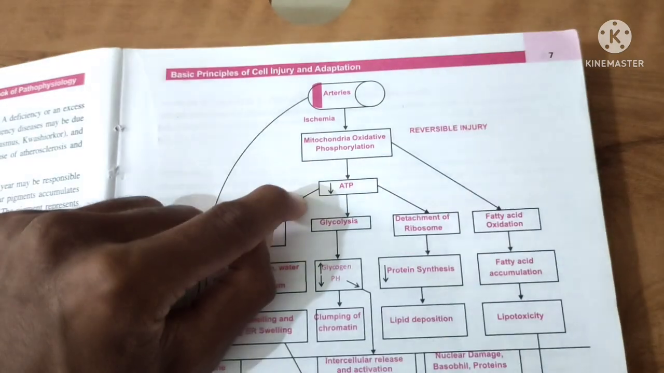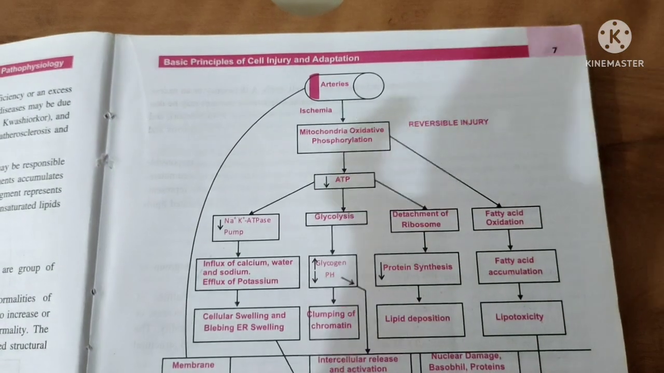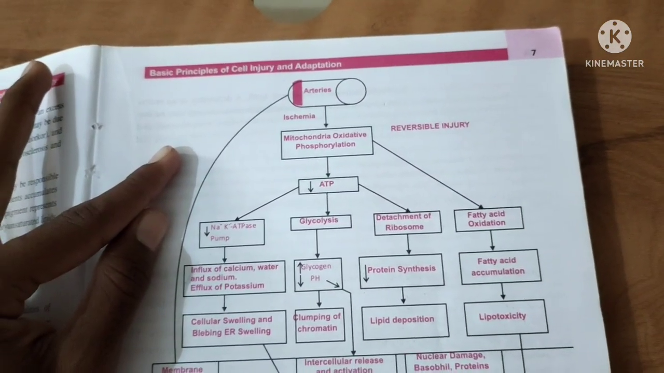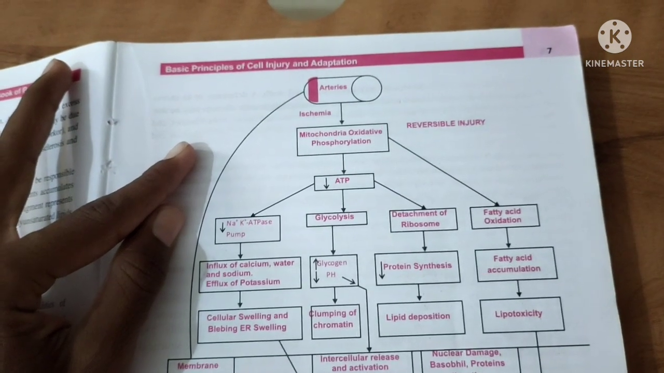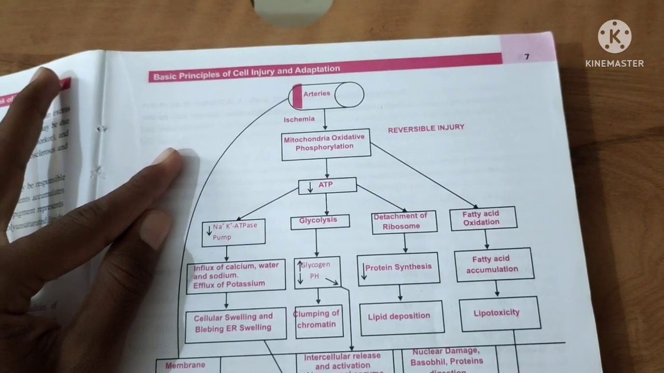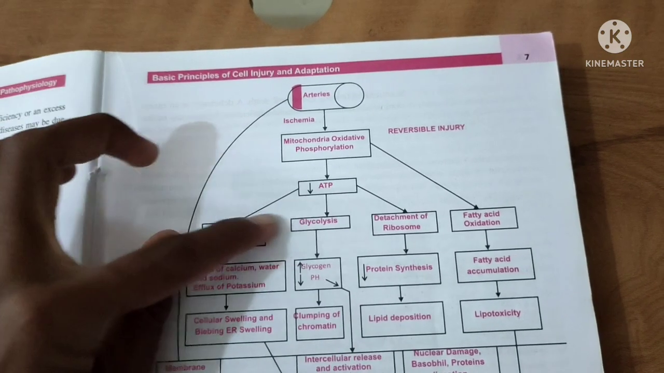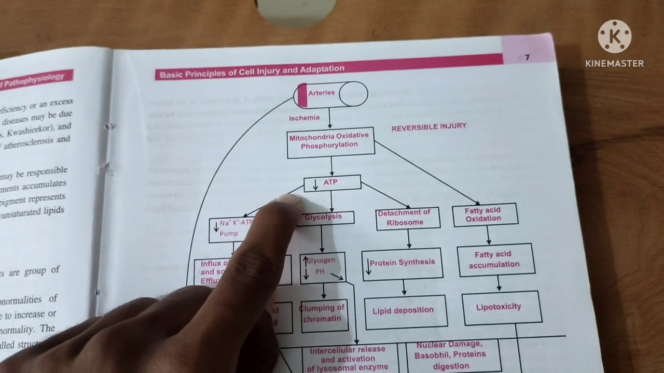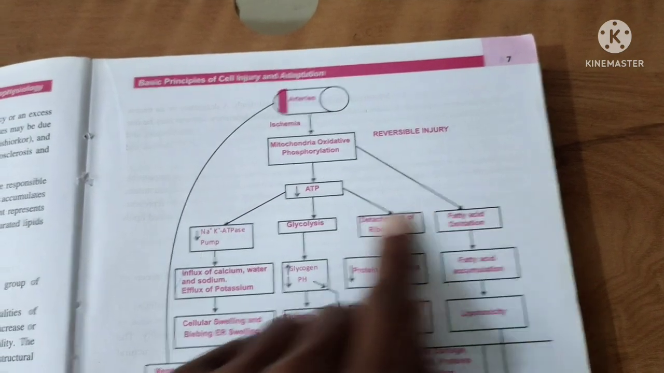Mitochondrial oxidative phosphorylation, what happens? That is the cycle. Due to the ischemia, or the small amount of oxygen, what happens? ATP production decreases. This is very important, you have to write it down. After the decrease in ATP production, you have to make four classifications, four types here.